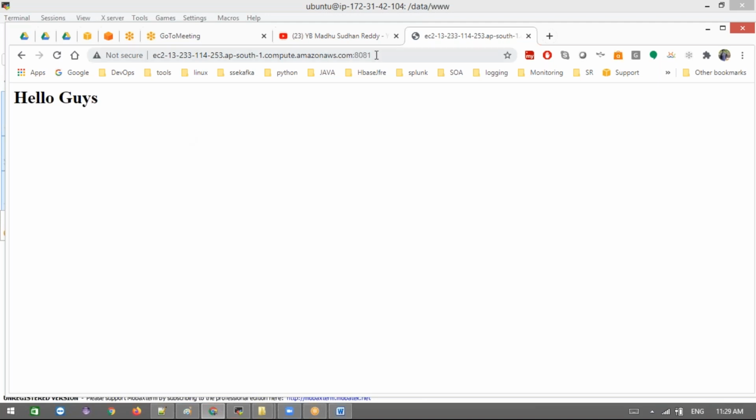Now, I don't want this. What to do? I want to make it my own website, with my own domain. I want to integrate my own domain here. For that, what do we do? Let's create a domain first, and then add it to Route 53 for DNS setup, and later access this instead of this IP and port. Okay, let's do that.